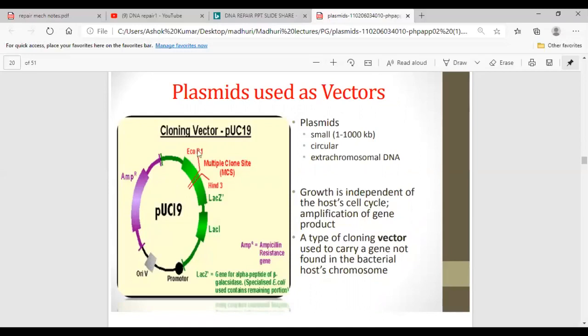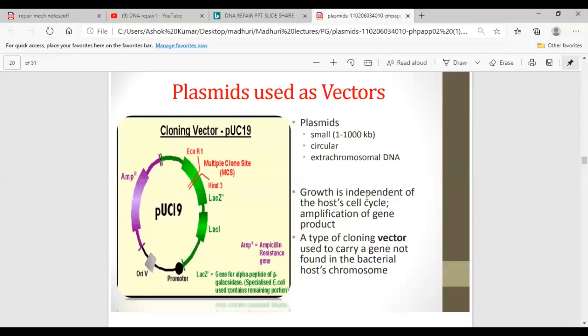These are the restriction sites which can cut. LacZ is the gene present for the lac operon, and lacI. Lac operon genes are there: lacZ gene for alpha peptide and beta-galactosidase. Specialized E. coli used contains the remaining portion. So these genes of the lac operon are inserted into this pUC19 plasmid.